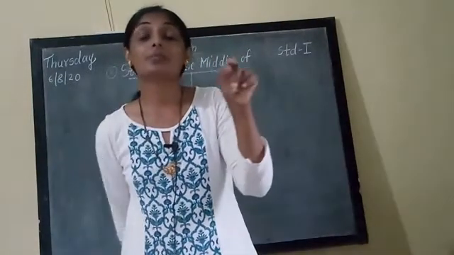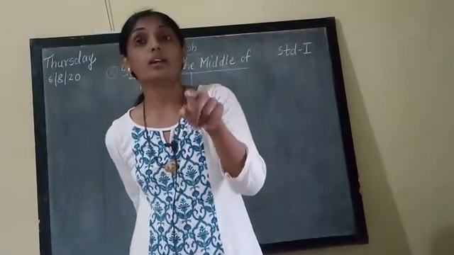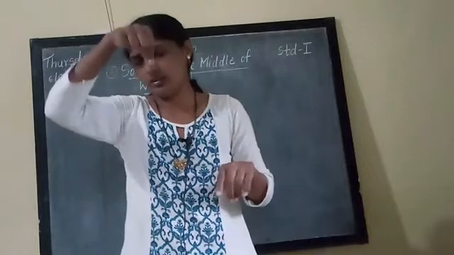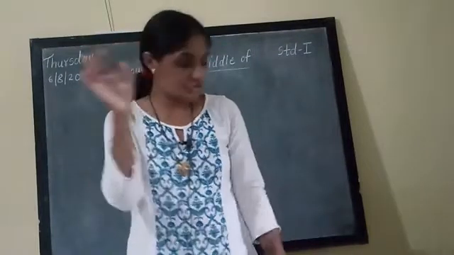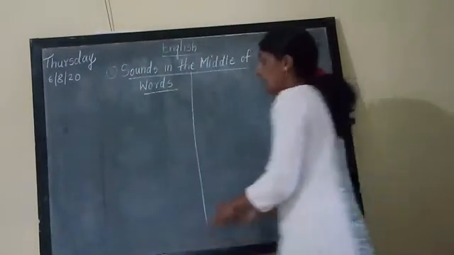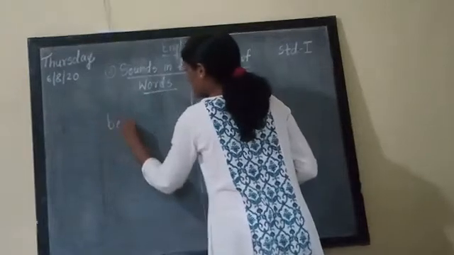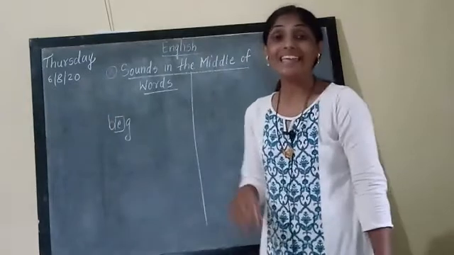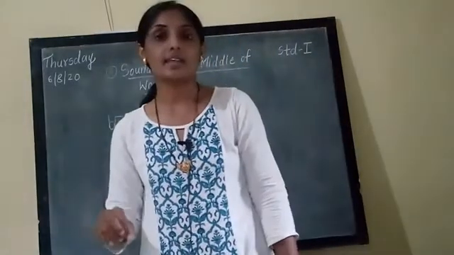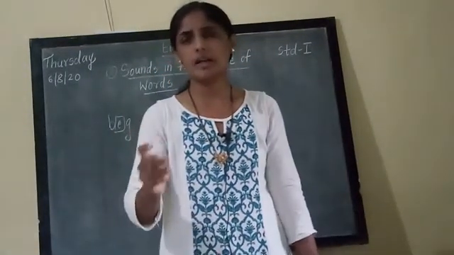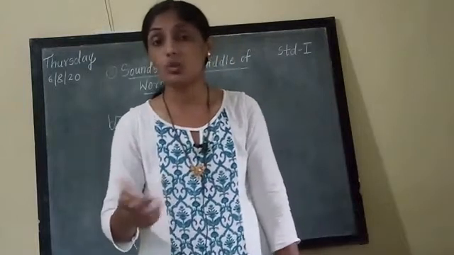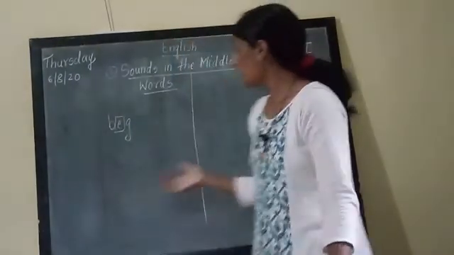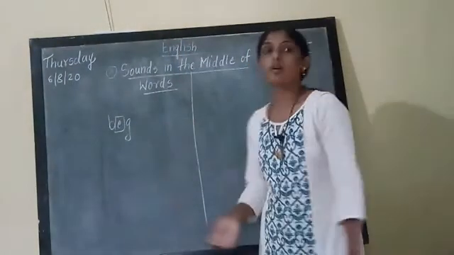E, as in egg. Or B, E, G, beg, for example, the middle letter is E, and the E sound is there. A sound, E sound, I sound, O sound, U sound, they all are vowels, and about those sounds we are going to study today.